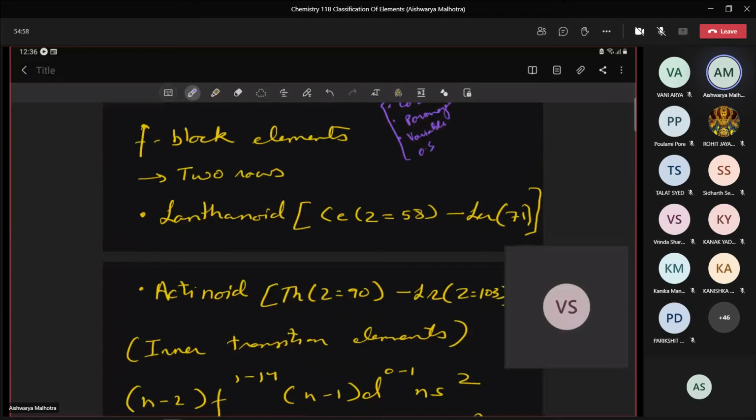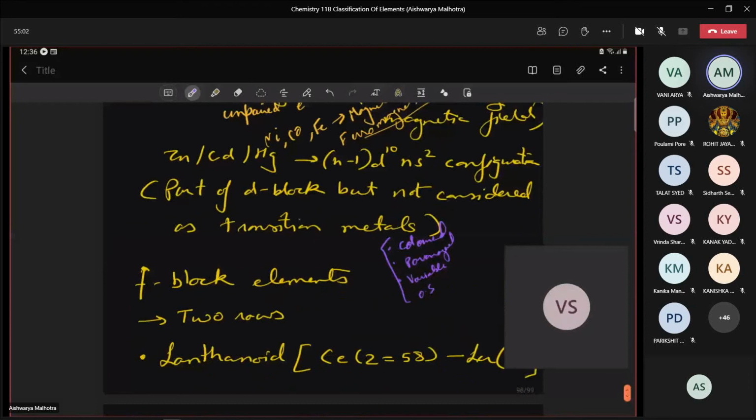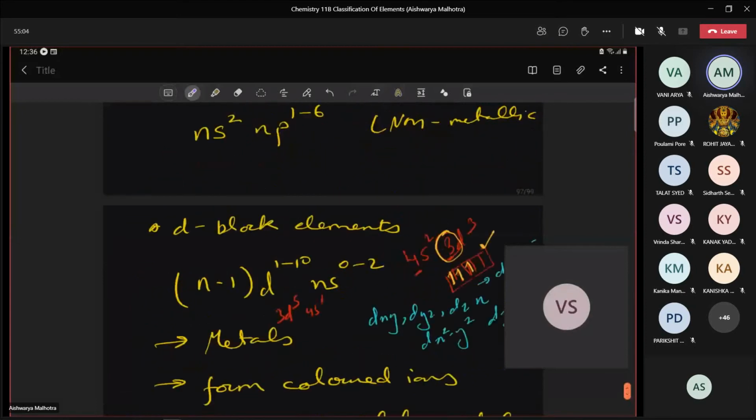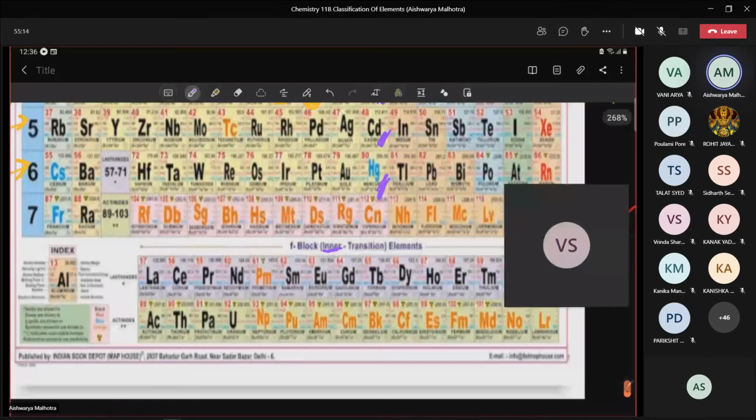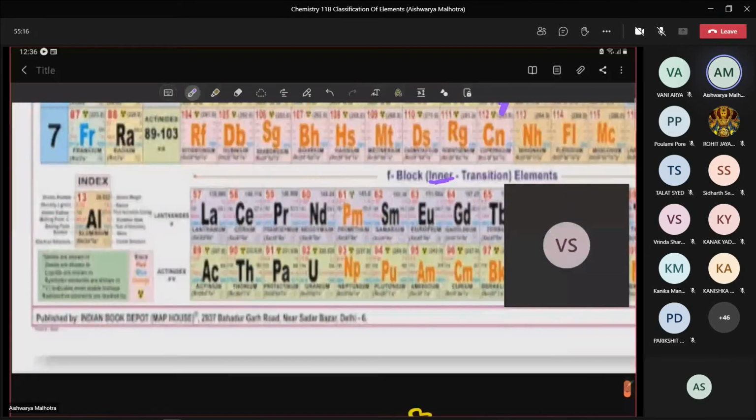Reason being, this element lanthanum, look here. This atomic number 57 lanthanum and this actinium are actually placed in the main table itself. Elements after lanthanum are known as the lanthanoid series. Elements after actinium are known as the actinoid series. Is it okay?